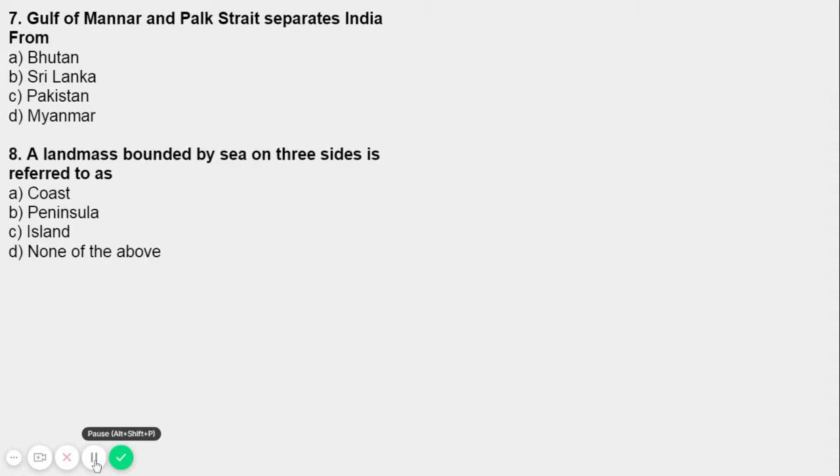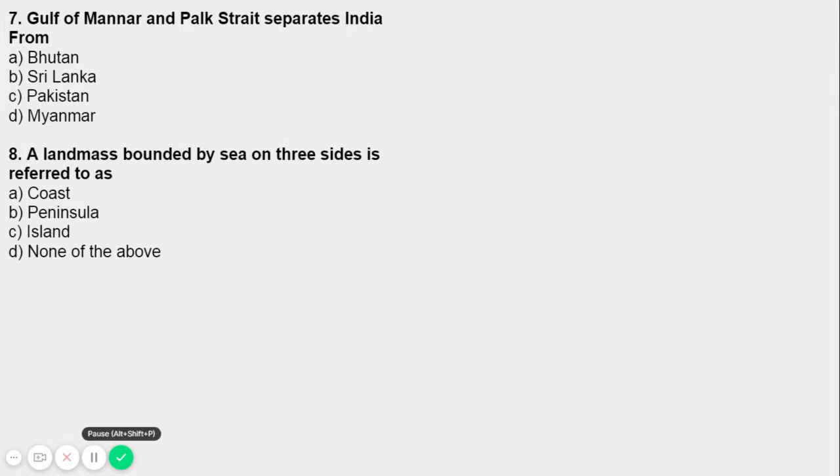So here's question number 8. A landmass bounded by sea on three sides is referred to as... the options are coast, peninsula, island, and none of the above. So a landmass bounded by sea on three sides, right?